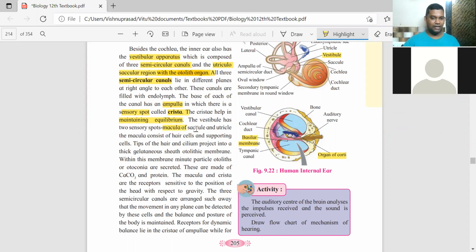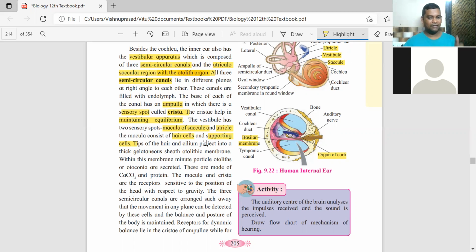Then there are 2 other sensory spots. One is the saccule. You can see the saccule over here, inside. And the utricle is the second, also in the diagram. Both of these are sensory spots. The macula has hair cells and supporting cells. We are talking about the macula over here. The hair cells in the saccule are just like what you saw in the tectorial membrane.